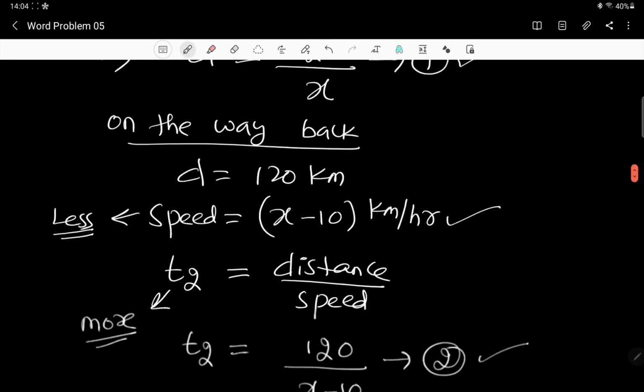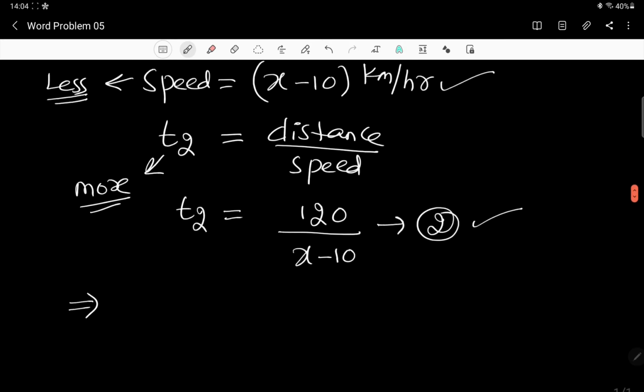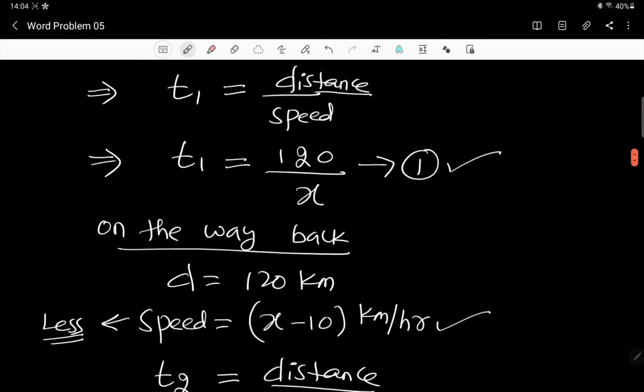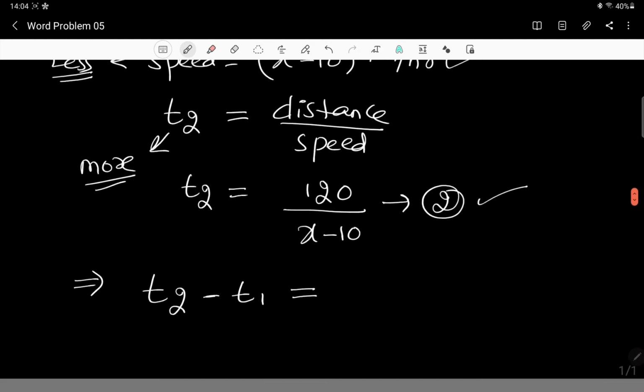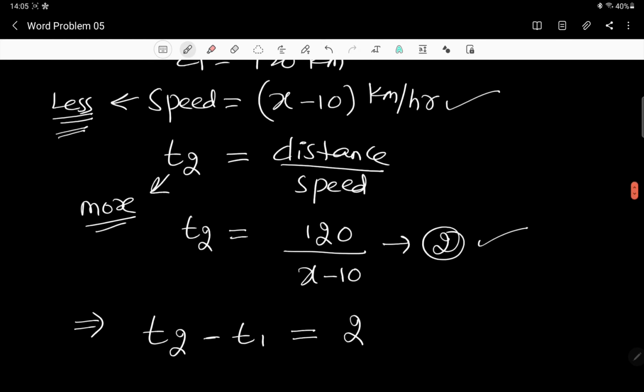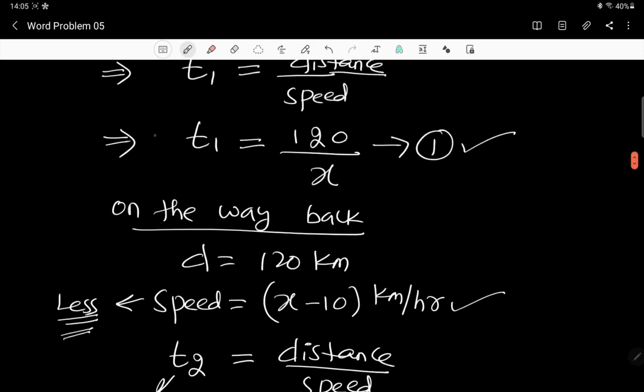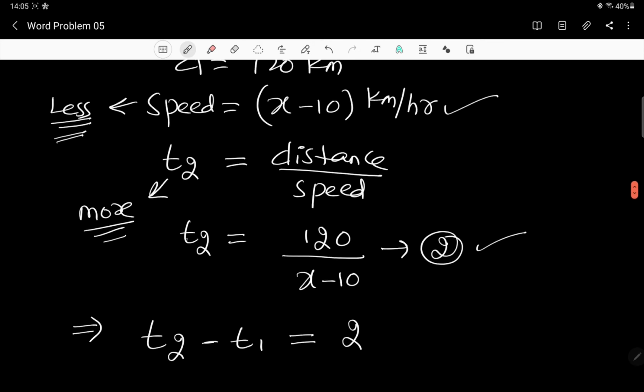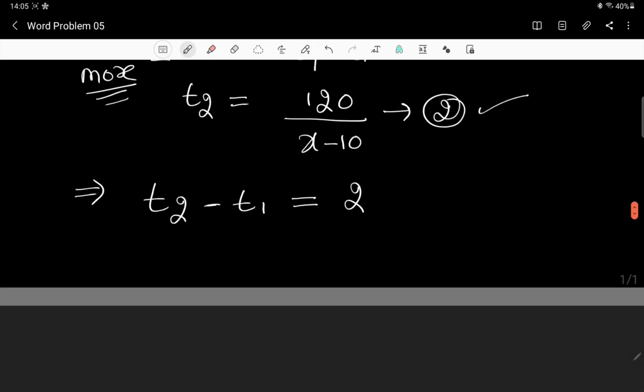So from t2, if you subtract t1, you get 2 hours. Less speed means it is going to take more time. So t2 minus t1 is 2 hours.